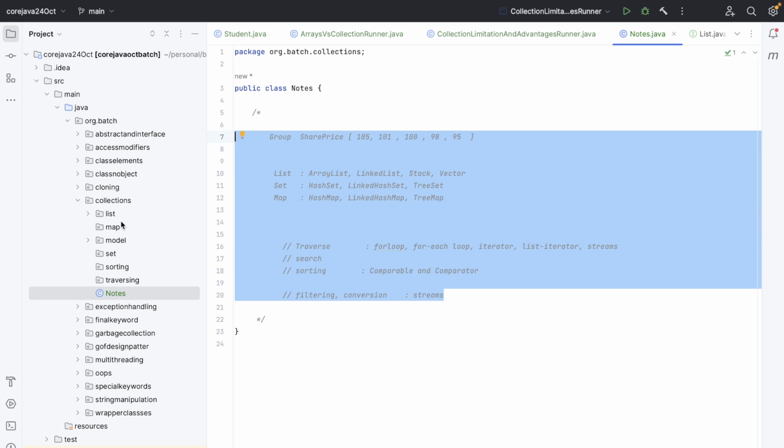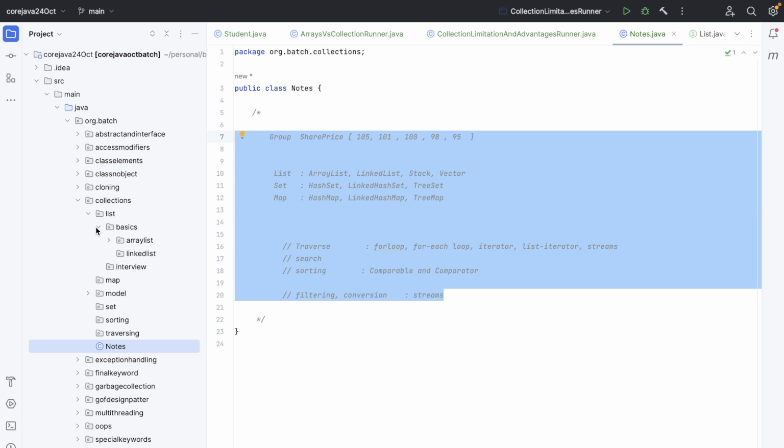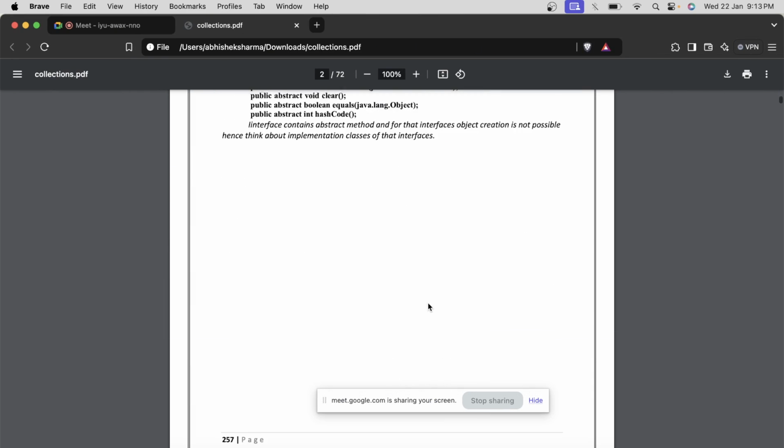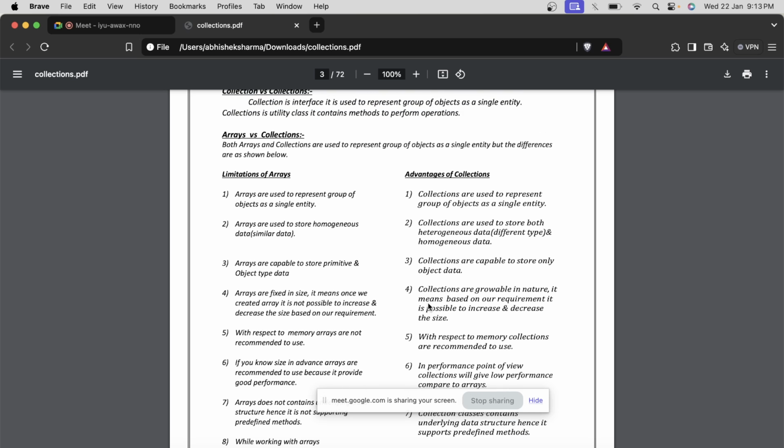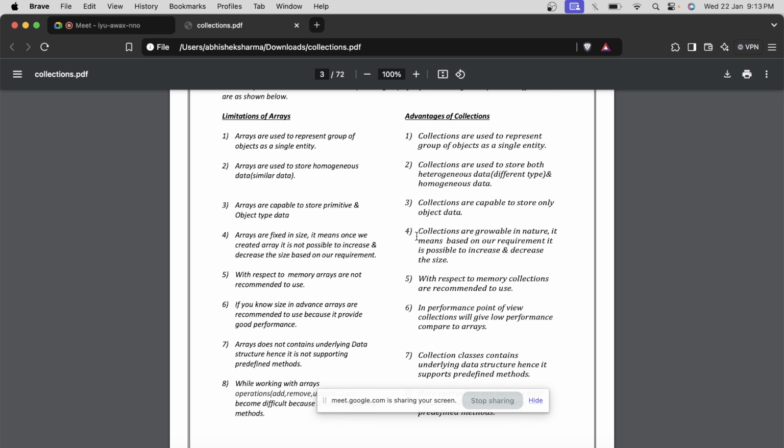I'm audible? Yeah. All right, so let's start with the list. The difference between array and collection is a very underrated item. Let's cover it and then we'll see. If you know the array data structure, then it becomes way too easy. It will be fixed in size, right? These three we have already covered. So an array will always be fixed in size.